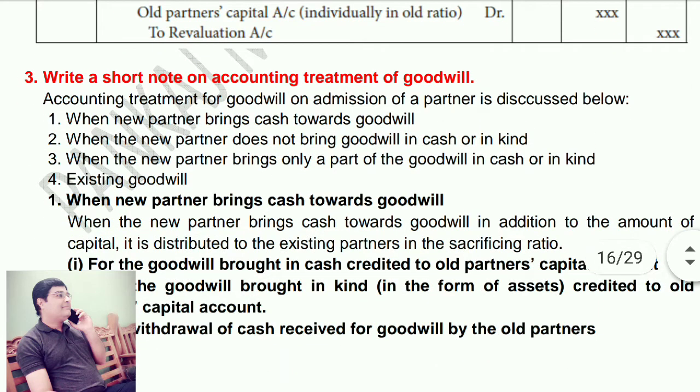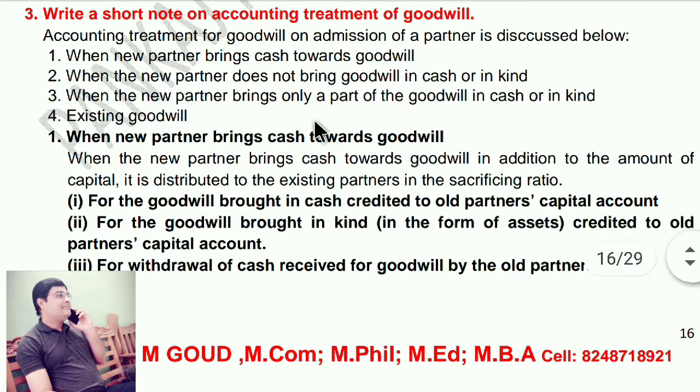Next one, write a short note on accounting treatment of goodwill. Accounting treatment for goodwill on admission of a partner is discussed below.